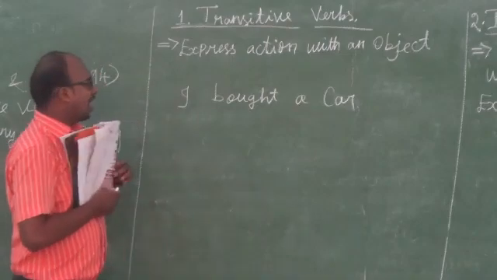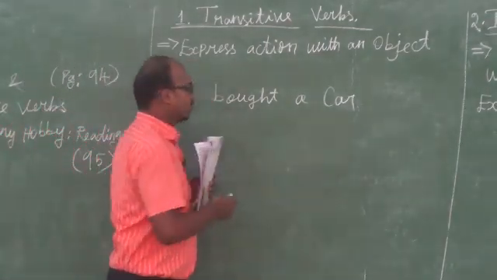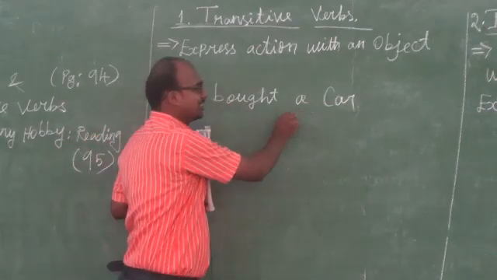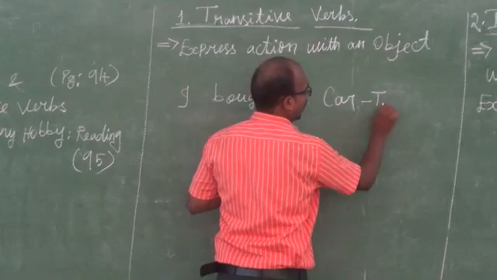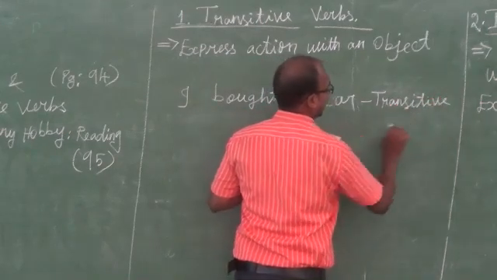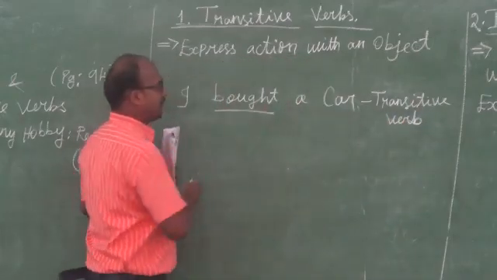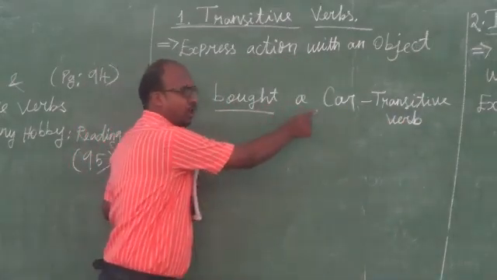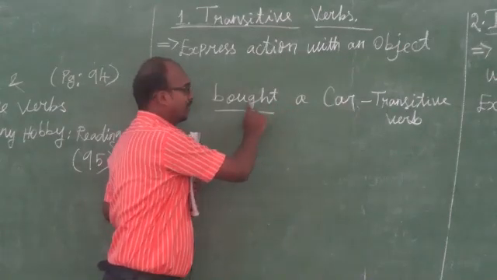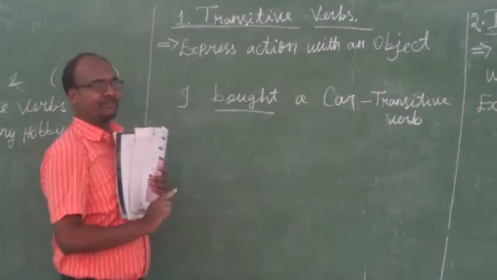Look at the sentence. I is the subject, bought is a verb, a car is an object. After the verb, automatically an object is coming. The verb requires an object, so it is called transitive.